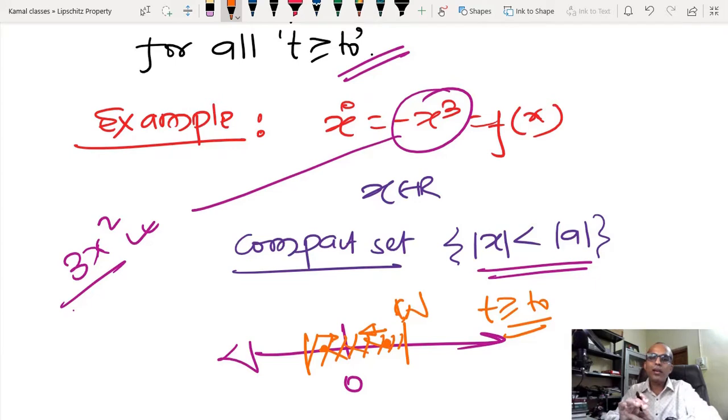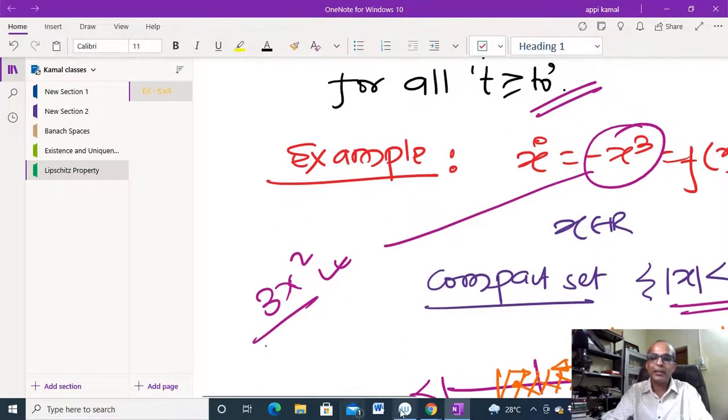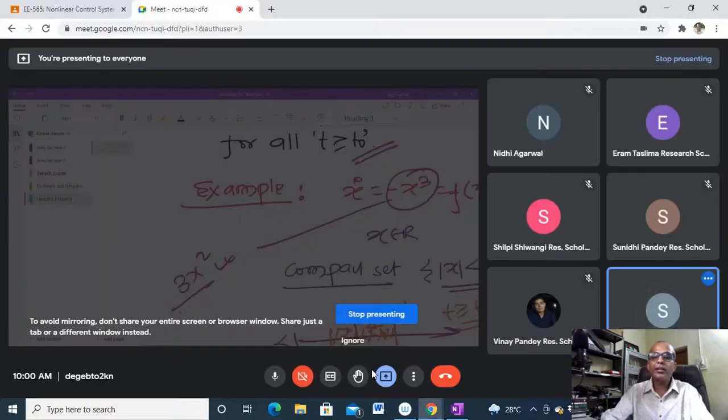Okay, so by the Lipschitz condition I can check three things. One thing is local existence and uniqueness of the solution, by checking the piecewise continuity as well as the local Lipschitzness. In order to talk about global existence and uniqueness of the solution, I have to check the piecewise continuity, and after that I have to check one more thing, global Lipschitzness over the whole space. And most of the time in the nonlinear case, it is very difficult to check global Lipschitzness.